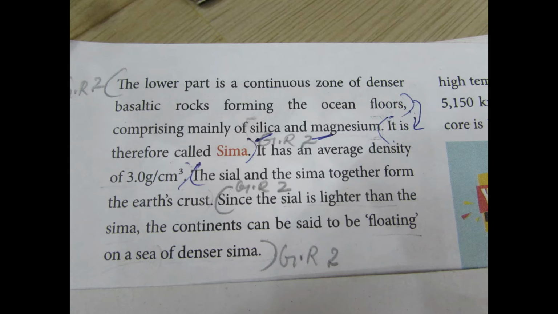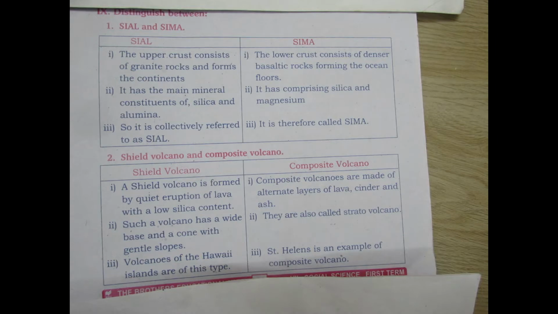Next, distinguish between Sial and Sima. First one, Sial. Sial, first point: the upper crust consists of granite rocks and forms the continents. Sima, first point: the lower crust consists of denser basaltic rock forming the ocean floor.